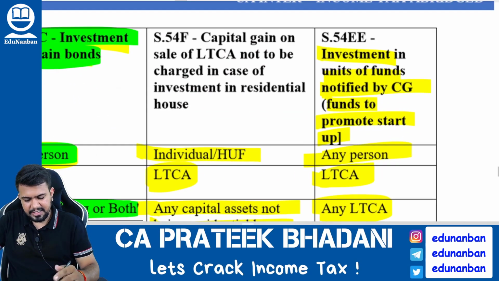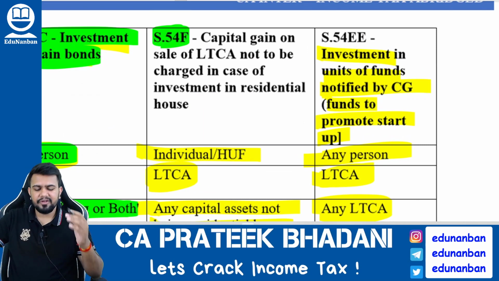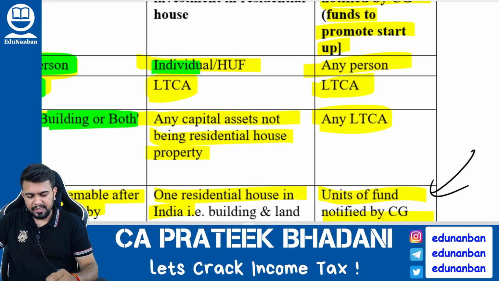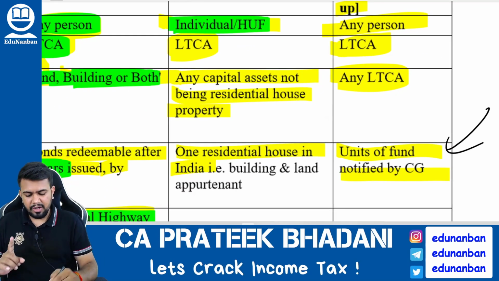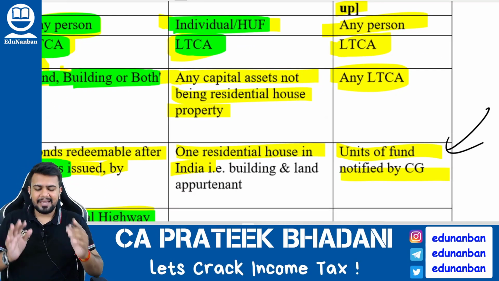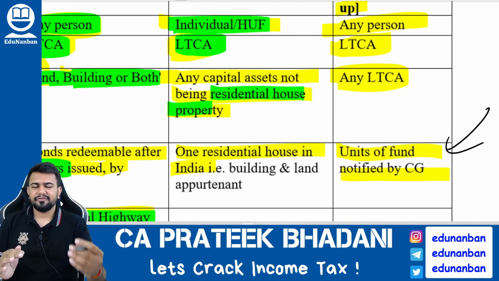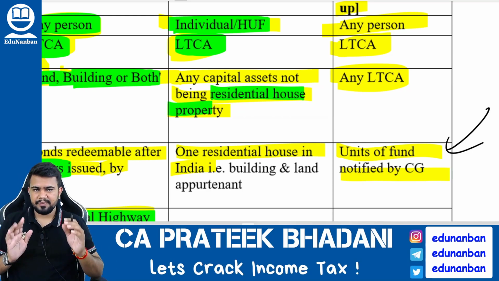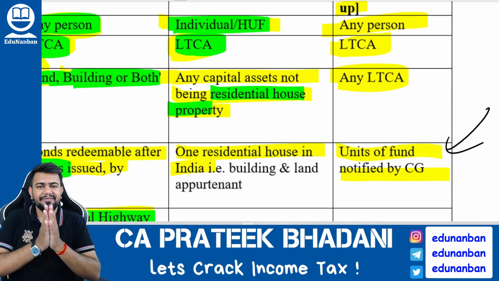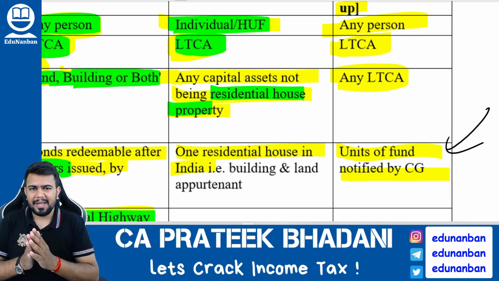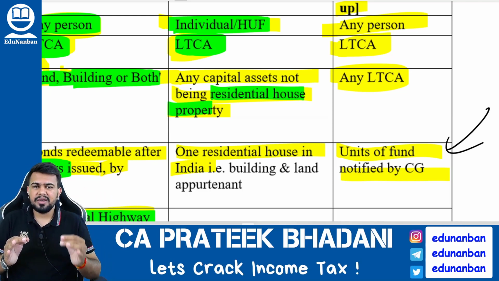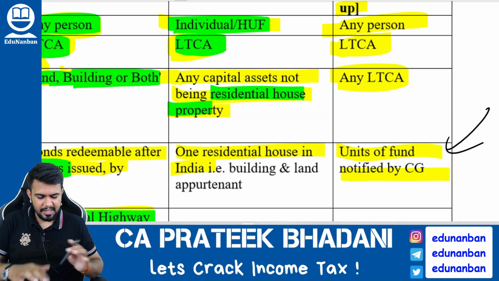Next, let's discuss section 54F. When does 54F arise? 54F is also allowed only for an individual or HUF. When any long-term capital asset other than a residential house is sold and on account of that a residential house is being purchased. If the individual or HUF is having a long-term capital asset other than a residential house, and is selling that asset and buying or constructing a new residential house, then this section will be applicable.